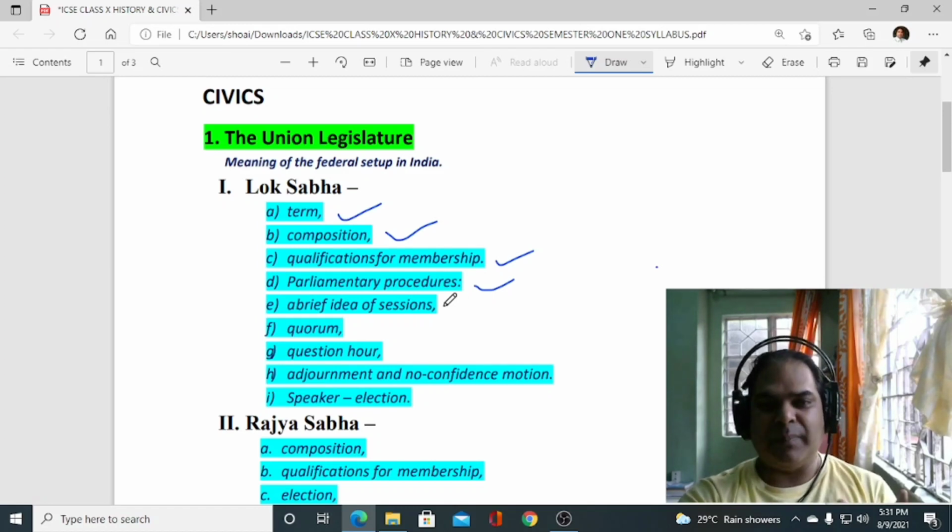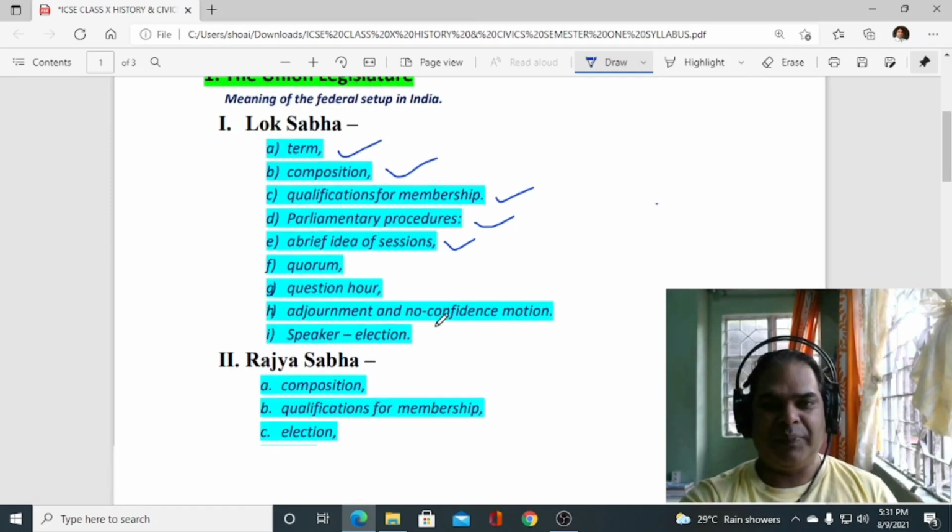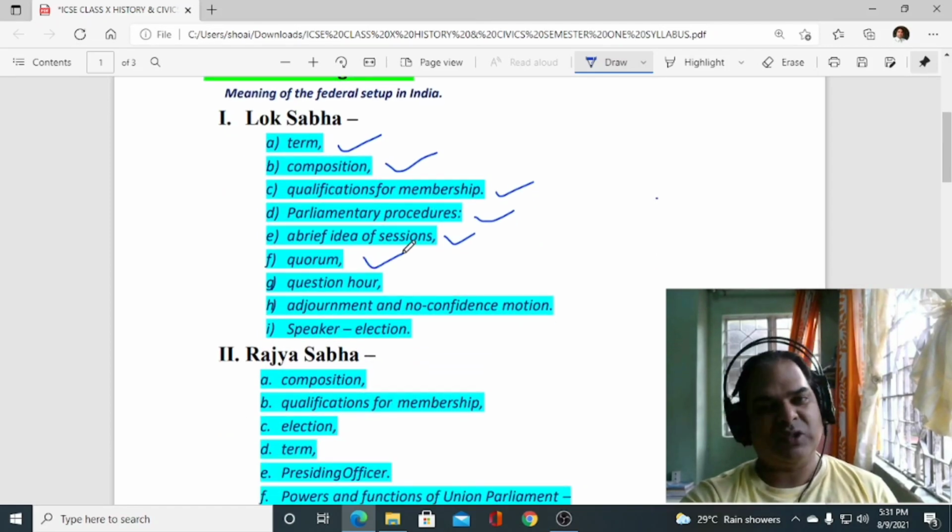Then we have to discuss a brief idea of the sessions. There are 3 sessions, okay, that we have to discuss: budget session, monsoon session, and the winter session. Okay, so monsoon session is going on. Then we have to discuss about quorum, very small, okay, minimum members required to start the transaction of the house. Then we have question hour, adjournment and no confidence motion you have to study.